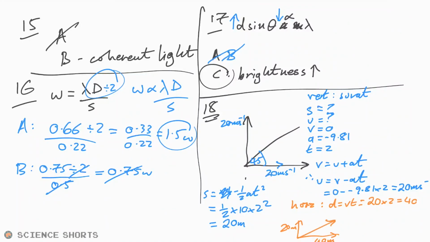And so therefore we want to know this distance here. And so that's going to be the square root of 20 squared plus 40 squared. So in other words, the square root of, what's that going to be, 2,000? That ends up being 45 meters.